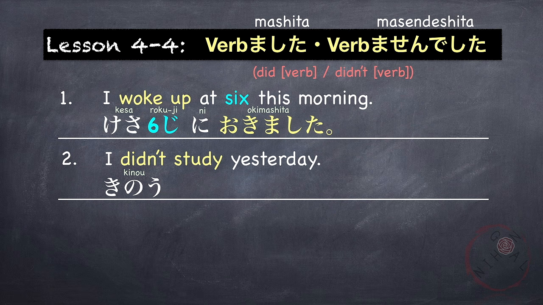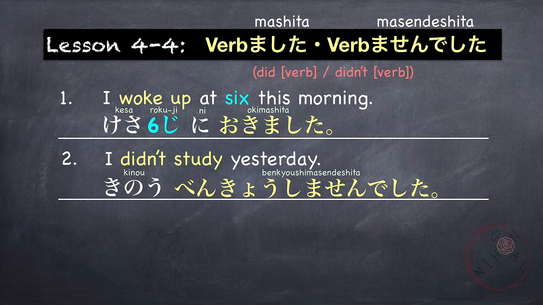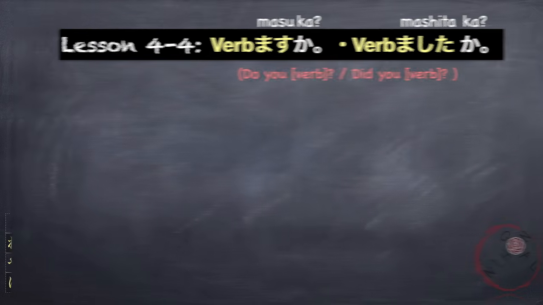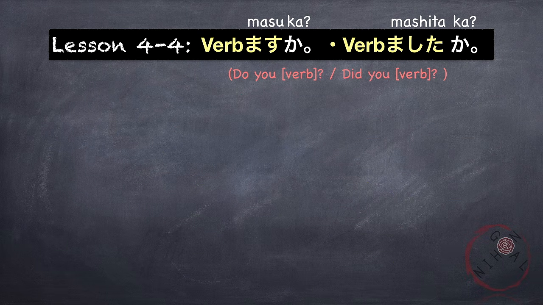Yesterday is 昨日。勉強しませんでした。昨日勉強しませんでした。So notice that you don't have to say 私は all the time if it's already obvious. Here are other examples. 寝ました。寝ませんでした。休みました。休みませんでした。働きました。働きませんでした。How to ask questions with verbs. As usual, it's very simple.